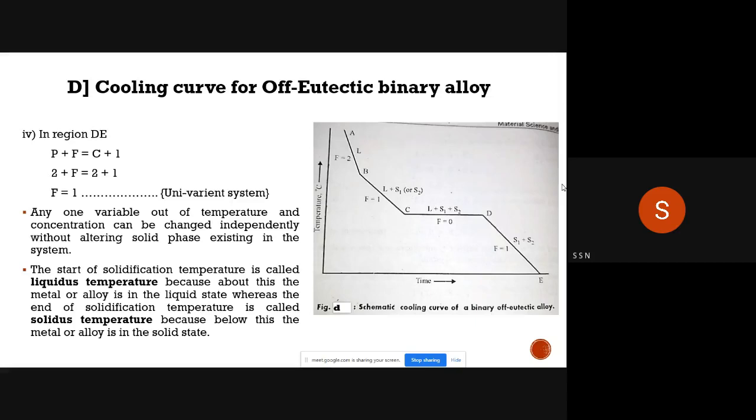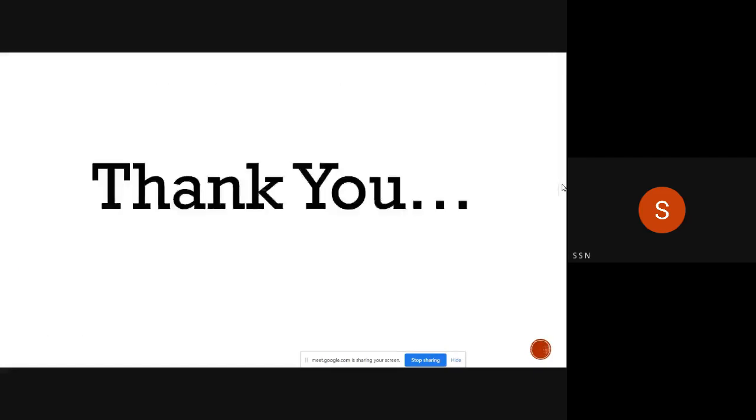Liquidus temperature means what? Above this temperature, the alloy or metal is in the form of liquid. And solidus temperature means what? Below that temperature, the alloy is in the form of solid. That's why this temperature is called the solidus temperature. So remember these two terms also, liquidus temperature and solidus temperature.